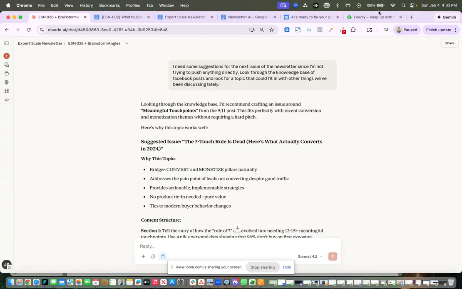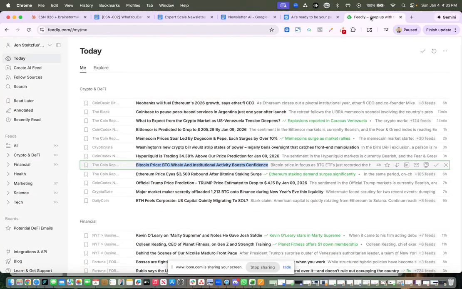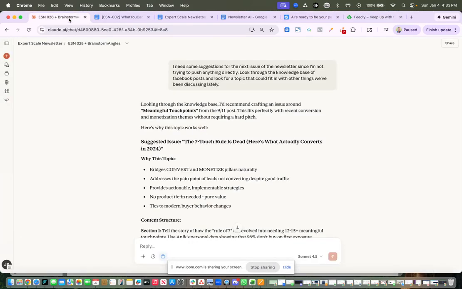So really 2 different approaches, directly curating ideas from an app like Feedly, or talking to your AI and trying to get ideas based on what's in your knowledge base, what you've talked about before. I like them both. Just go ahead and use whichever one is the best fit for you. And you'll probably find yourself going back and forth over time. And in the next lesson, we're going to actually talk about setting up this newsletter project that I just showed you.